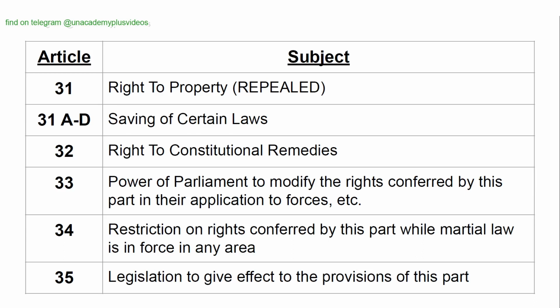Article 31, right to property, which was later repealed. Article 31A to D, saving of certain laws. Article 32, right to constitutional remedies. Article 33, power of Parliament to modify the rights conferred by this part in their application to forces, etc. Article 34, restriction on rights conferred by this part while martial law is enforced in any area. Article 35, legislation to give effect to the provisions of this part.